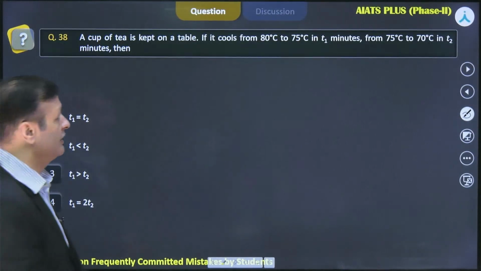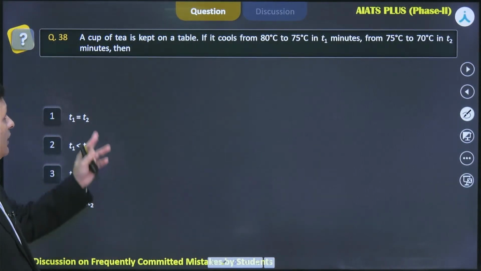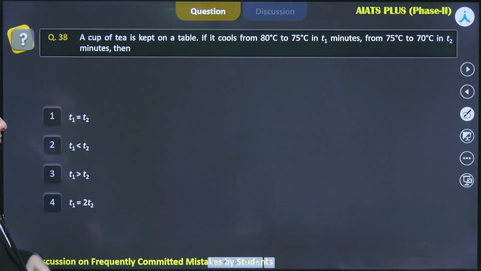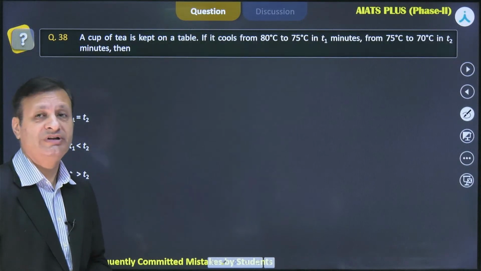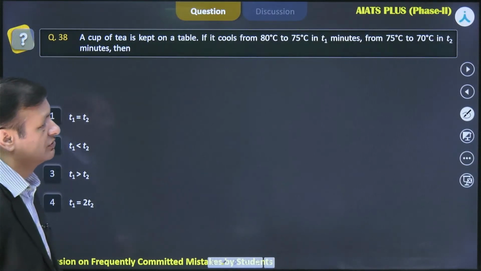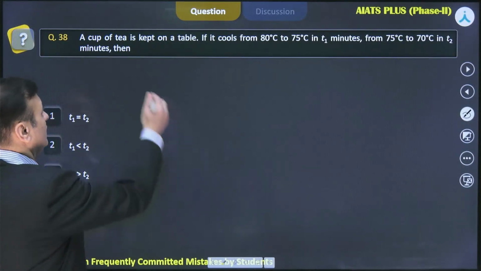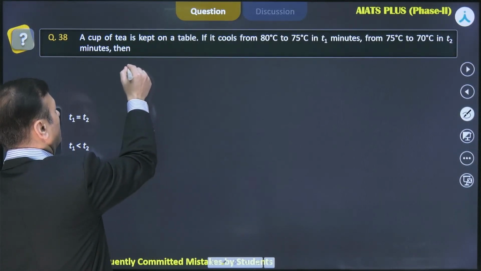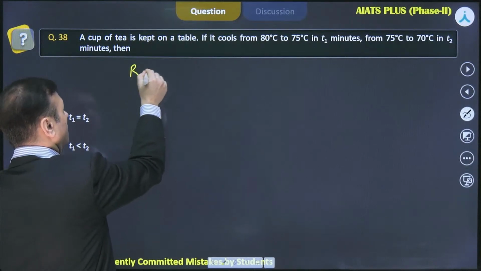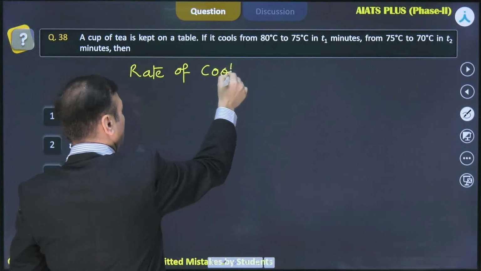Yes. Next question is, a cup of tea is kept on a table. Fine. If it cools from 80 degrees to 75 degrees in T1 minutes and from 75 degrees to 70 degrees in T2 minutes, then first here we are talking about a rate of cooling.